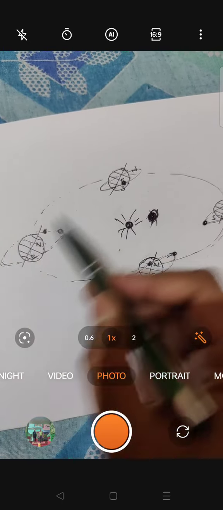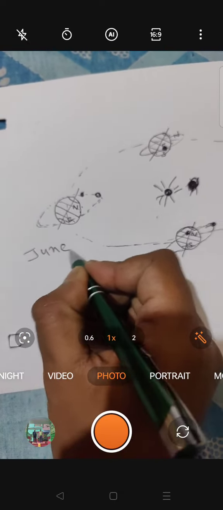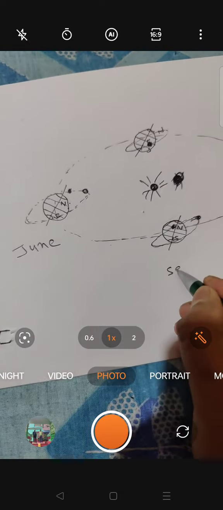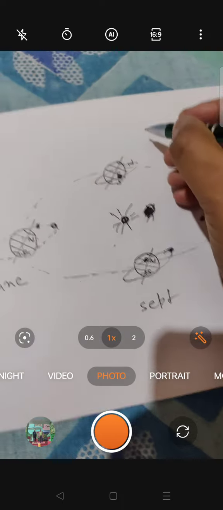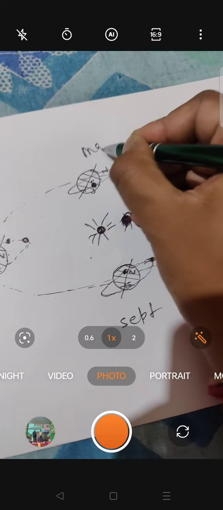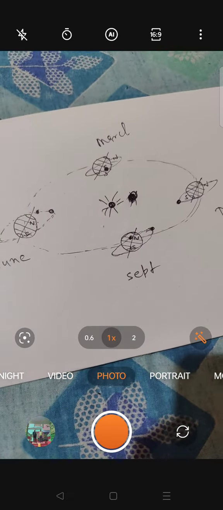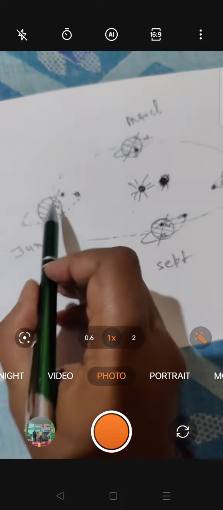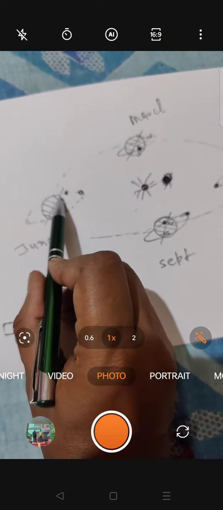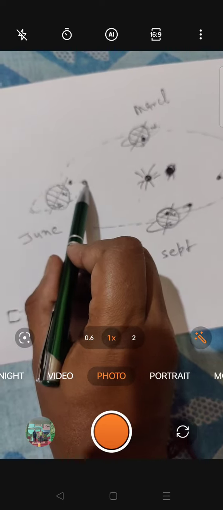This is Earth during June. This is September. This is December. This is March. These positions are fixed in all years. In the month of June, this Earth's Northern Hemisphere is tilted towards the Sun. Okay.